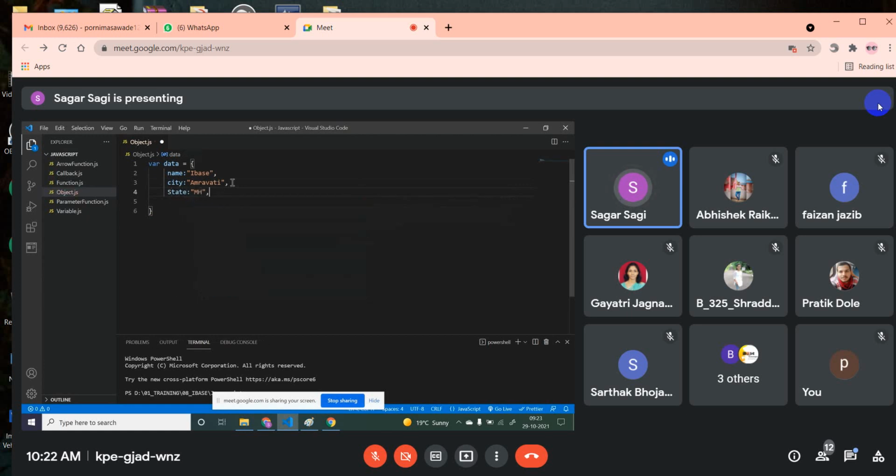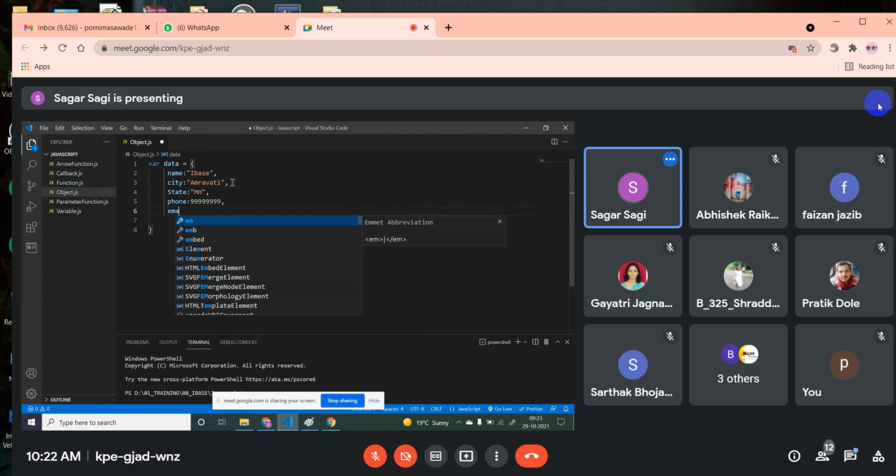Right? In the same way, the student might have the phone number, like some number. In the same way, he might have the email ID. Okay, so let's remove email ID as of now. Let's keep this much only. So this particular object contains 4 pieces of information and all this information is in your object format.